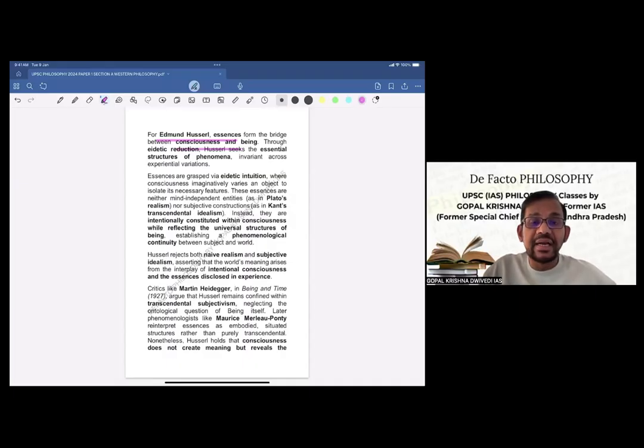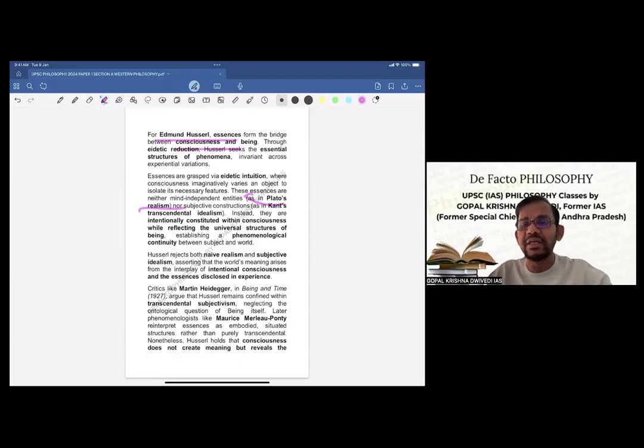Now, essences are grasped via eidetic intuition, where consciousness imaginatively varies an object to isolate its necessary features. These essences are neither mind-dependent reality entities, as in Plato's realism. So here, we are not only answering the question, we are also trying to give some comparative view. Please understand that, because these brief mentions in sentences make your answer very strong, because here you are trying to compare with other philosophers' views also.